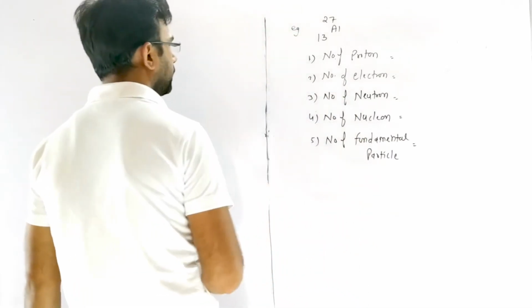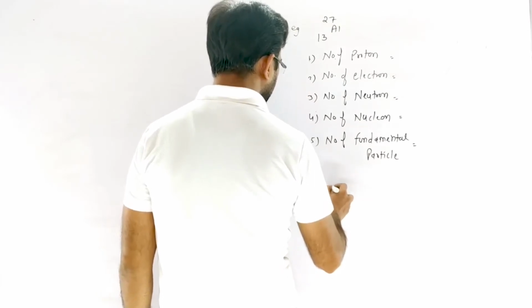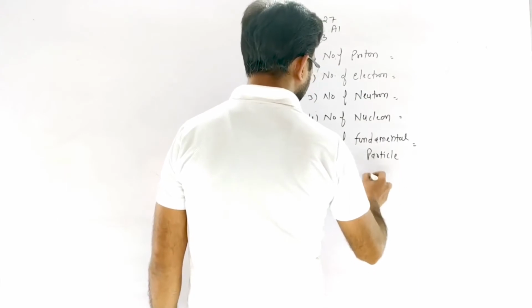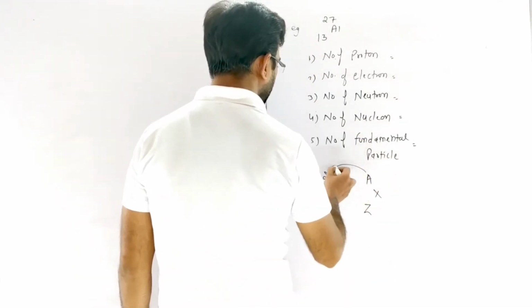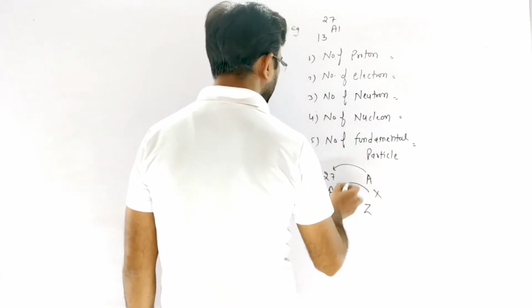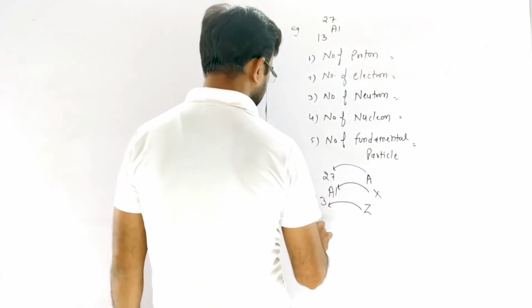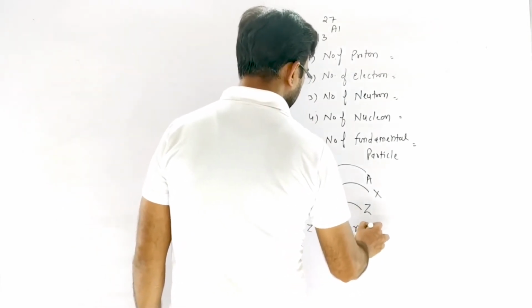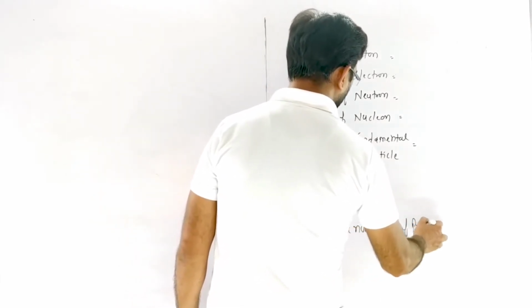Now how do we calculate? So first we take 13Al27, and we compare it with ZXA format. In ZXA format, A is equivalent to 27, X is aluminum, and atomic number is 13. We know that Z is atomic number, and atomic number is equivalent to number of proton.